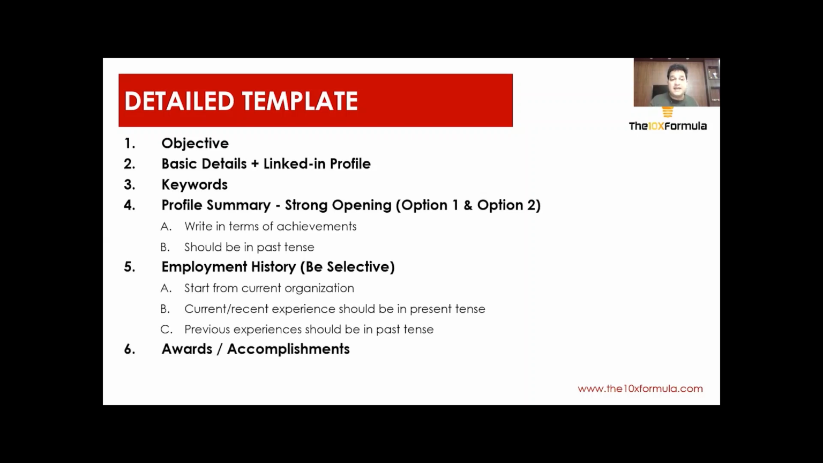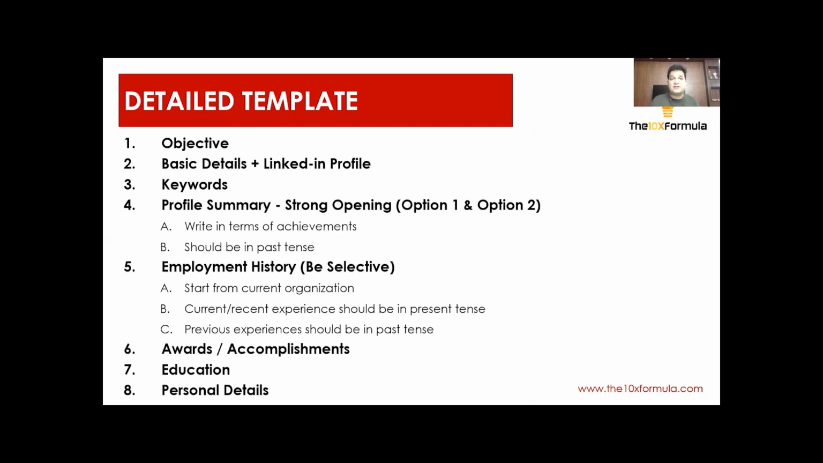Okay. Then once you have done your employment history, if you have won some awards or have some specific accomplishments, you should highlight that. Then we are talking about your education, which you should highlight. It depends: if your education is very, very significant, let's say you passed out from a tier 1 B school, then education can come above awards and accomplishments. So that's a call that you have to take. And then finally it should have your personal details, wherein you talk a little about your family background, your personal hobbies, or whatever you want to highlight.